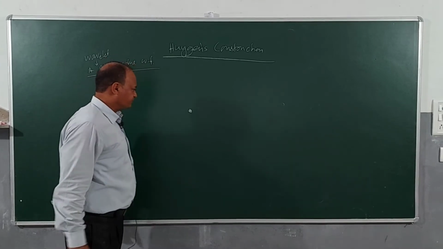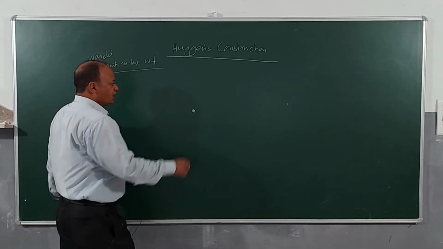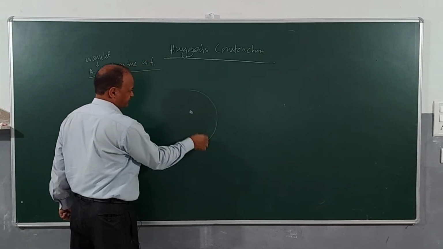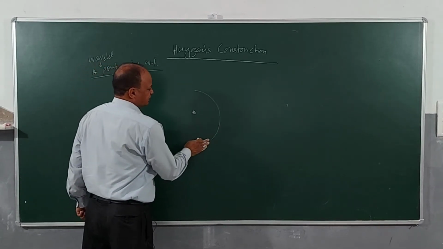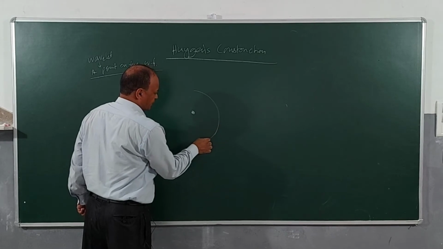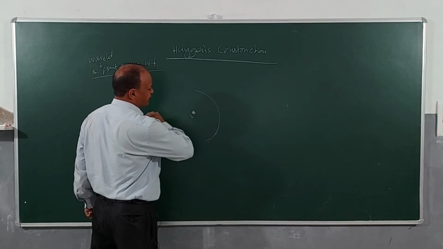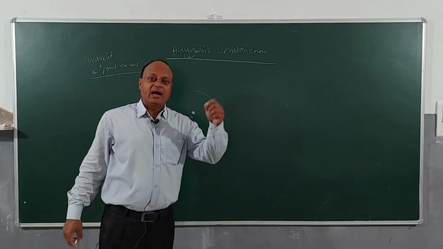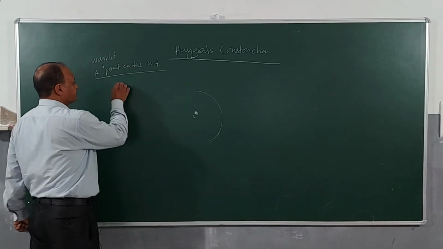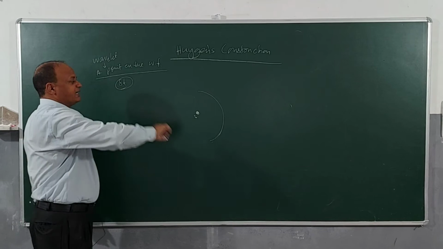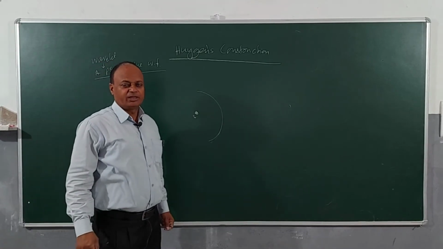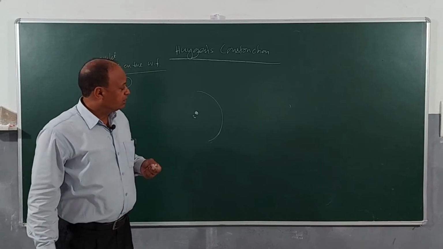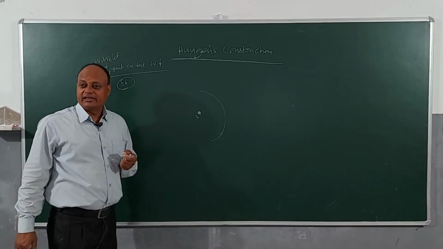Now imagine one wavefront like this. Suppose light from this point source S is travelling in all possible directions, and then you ask me a question: at a time delta t, where is the light located? Let us say an interesting question. You may ask, at a given time t, where is light located, right?